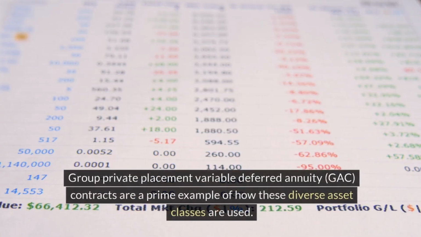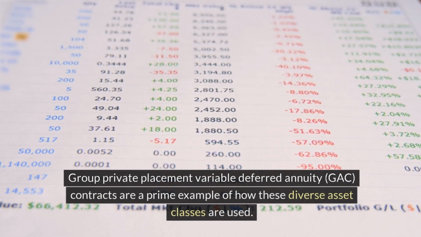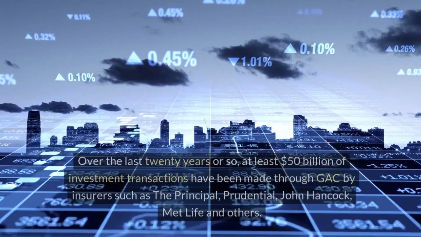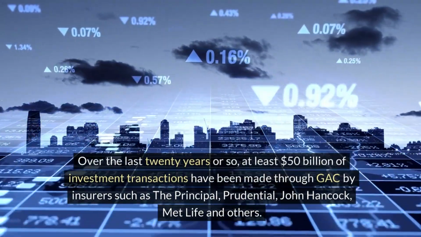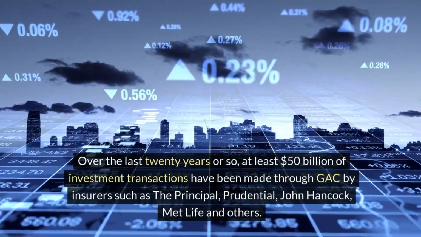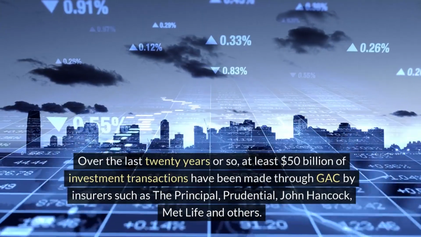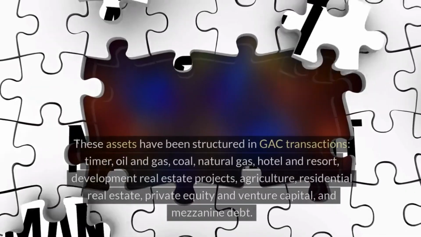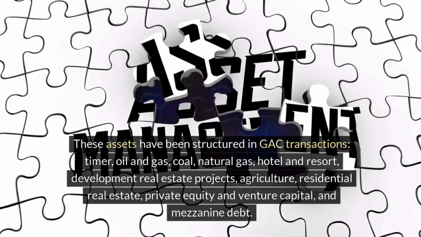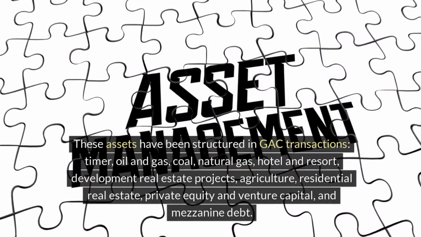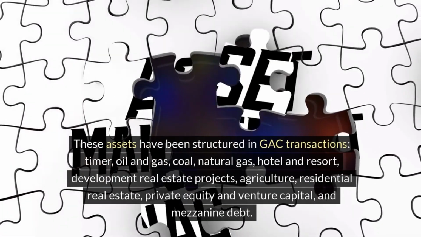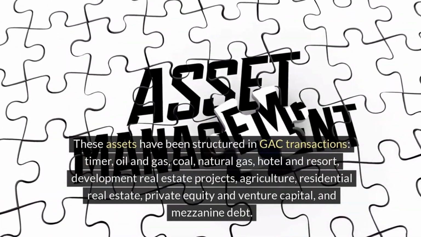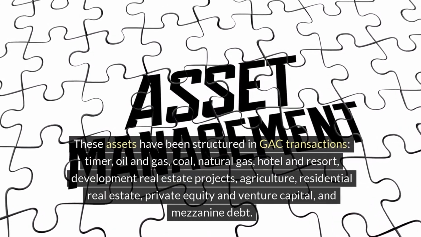Group Private Placement Variable Deferred Annuity, GAC, contracts are a prime example of how these diverse asset classes are used. Over the last 20 years or so, at least $50 billion of investment transactions have been made through GAC by insurers such as Principal, Prudential, John Hancock, MetLife and others. These assets have been structured in GAC transactions: timber, oil and gas, coal, natural gas, hotel and resort, development real estate projects, agriculture, residential real estate, private equity and venture capital, and mezzanine debt.